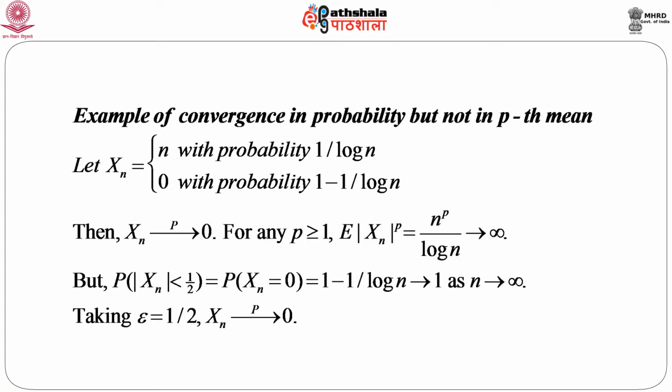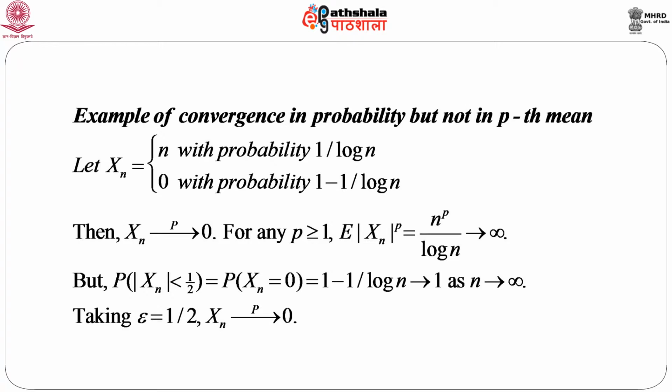that means it does not converge in Lp. But the probability that |Xn| is less than half equals the probability that Xn equals 0, because even for n equals 1 this takes 0 or 1, for n equals 2 this takes 0 or 2, and so on. So, when |Xn| is less than half, it satisfies only one value of Xn, that is Xn equals 0, which has probability 1 minus 1 by log n, and this goes to 1 as n goes to infinity.